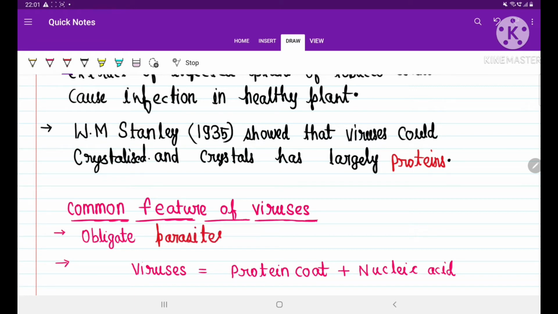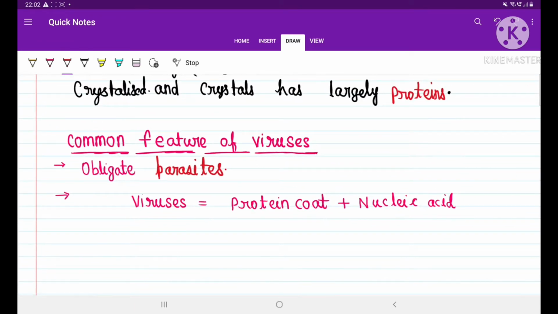Completely they depend on living organisms. They will infect a living plant cell, they will infect an animal cell, maybe they will infect bacteria, they will survive in them, they will hijack the whole host machinery and use it. So if you see any virus, it will survive only and only in a living cell.